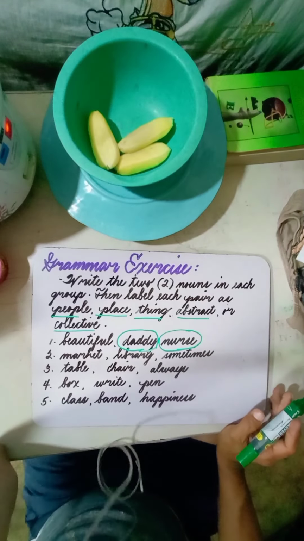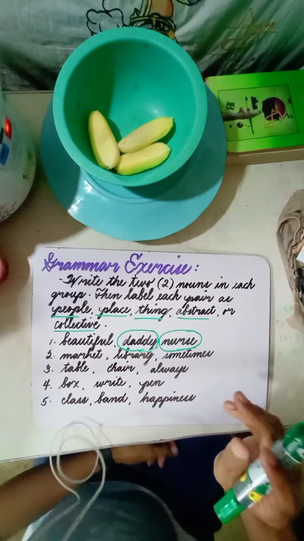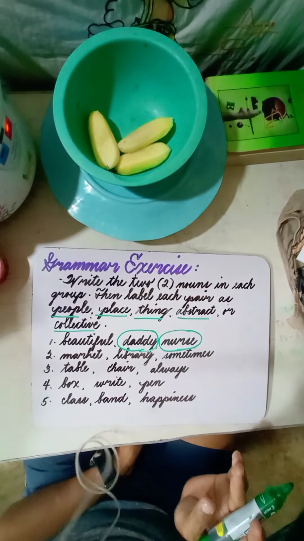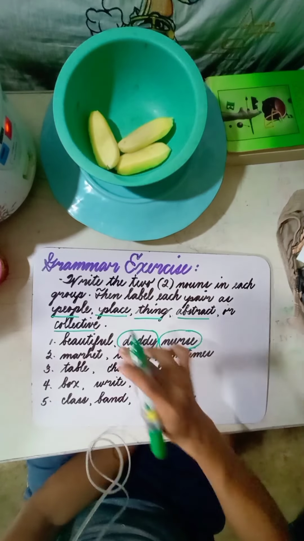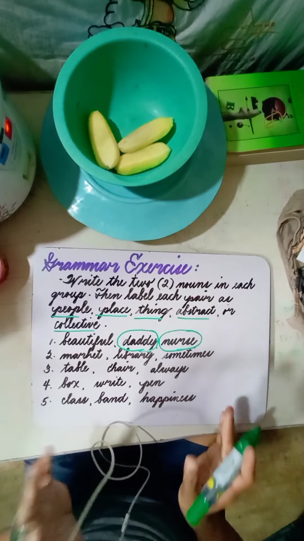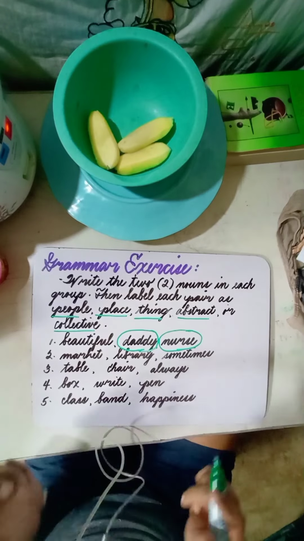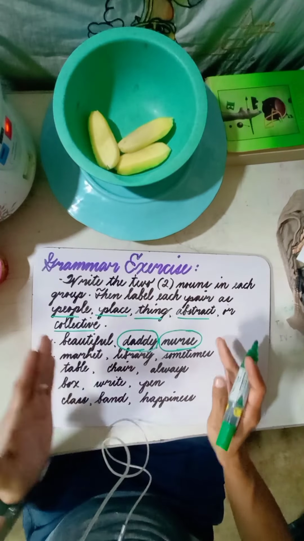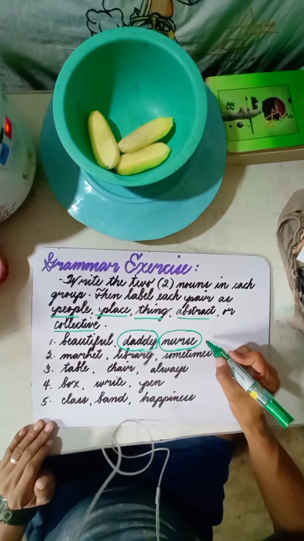Beautiful is not a noun. That is an adjective. It describes anything that has a beauty. So when we say beautiful, there is always the noun that comes after it. But I'm going to discuss that in a different video lesson. So for now, we will have the first pair. We have daddy and nurse.